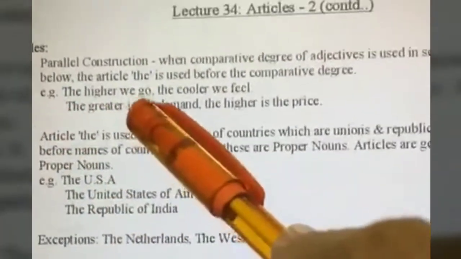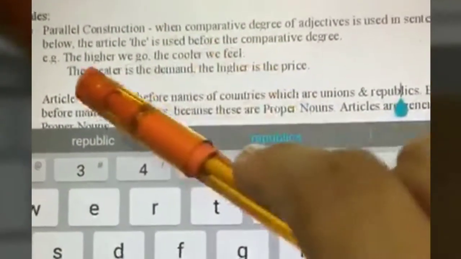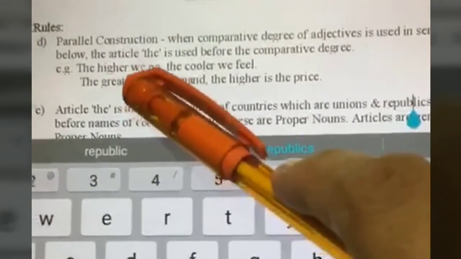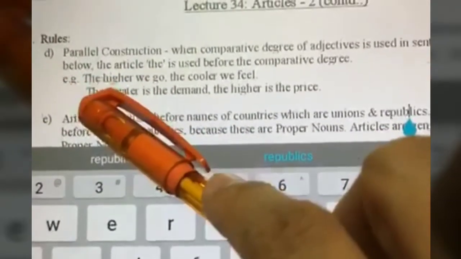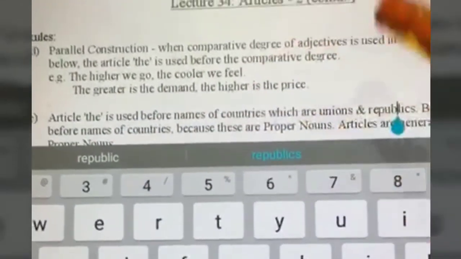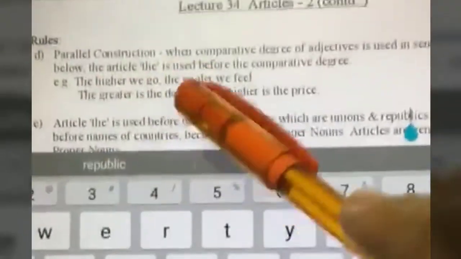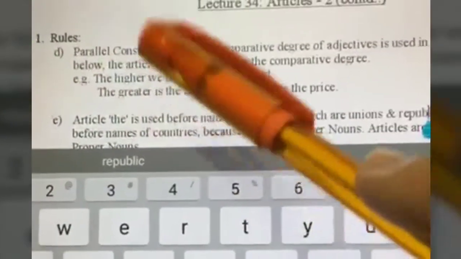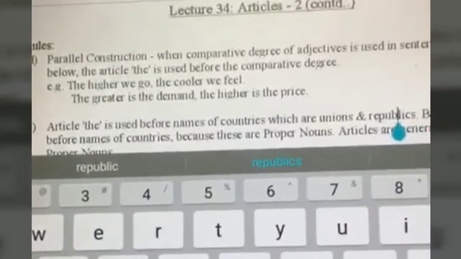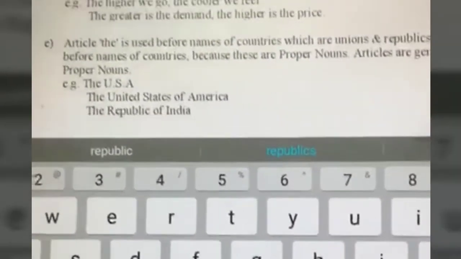This is called a parallel construction because the first part of the sentence is the same as the second part of the sentence, right? So in such cases, right before the comparative degree of the adjective, we have to use the article the. The greater is the demand, the higher is the price. Again here two comparative degrees are used. So before each of the comparative degrees, you have to use the article the, which is called what? The definite article. Remember, indefinite versus definite.